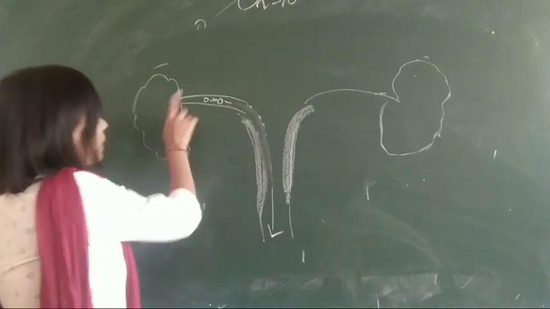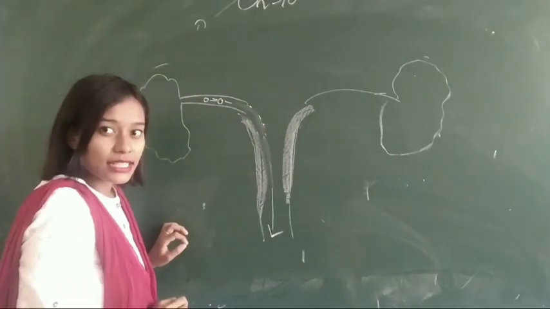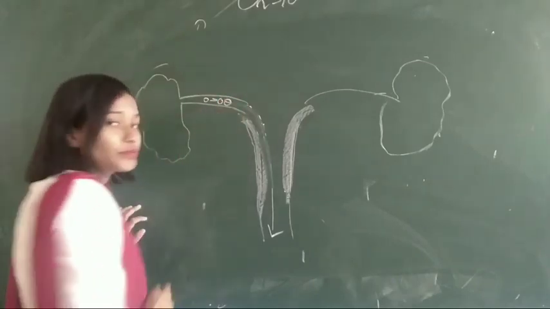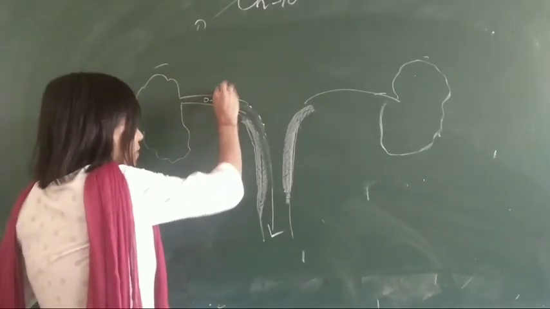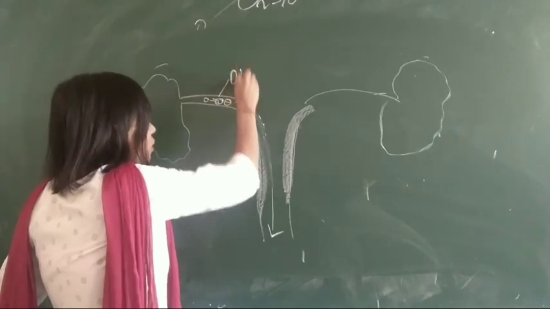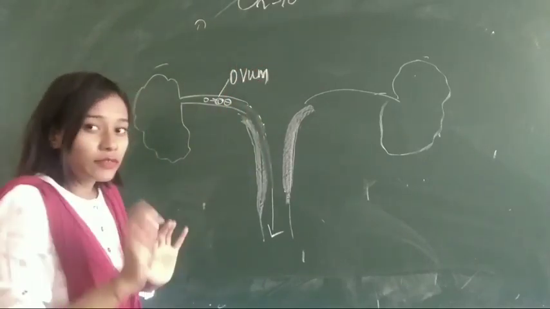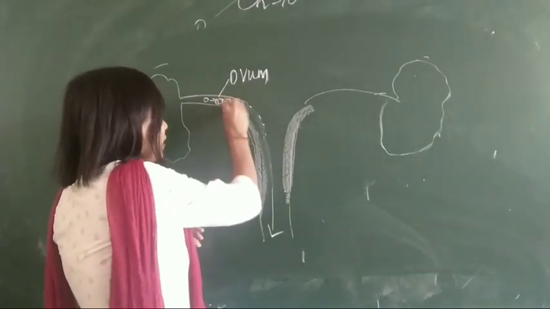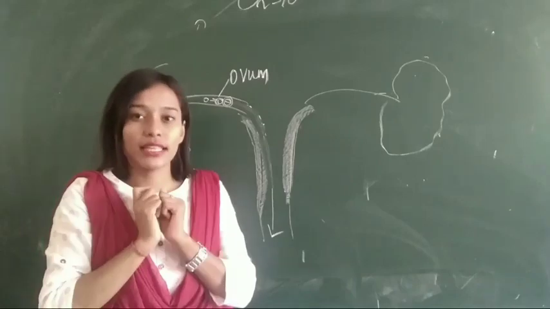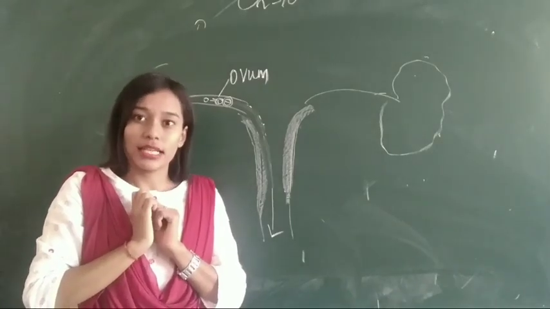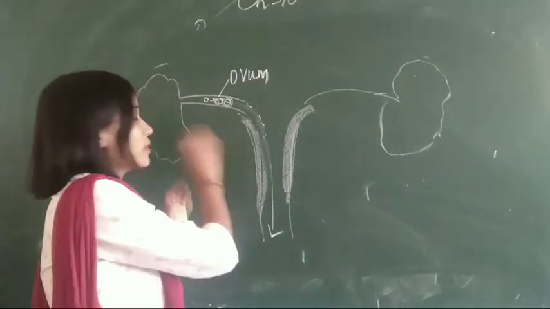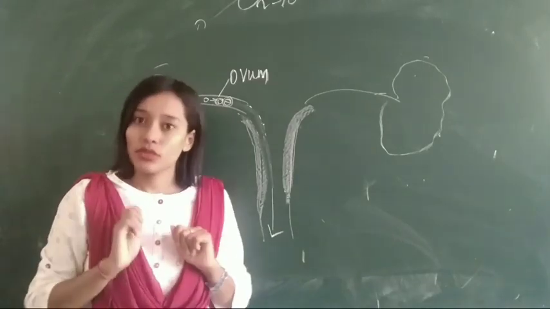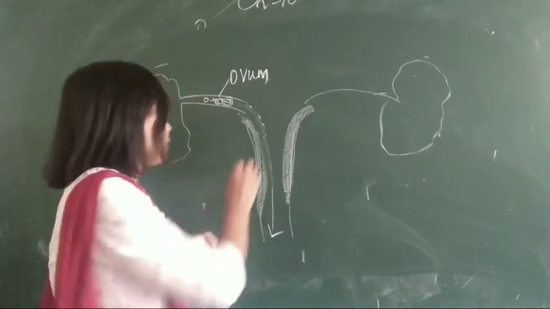Now the next condition: if the egg is released by the ovary and fertilization takes place. This is the female gamete, the ovum. The sperm will come, they combine together and fertilization takes place. As a result, zygote formation happens, and as the zygote forms, cell division occurs.